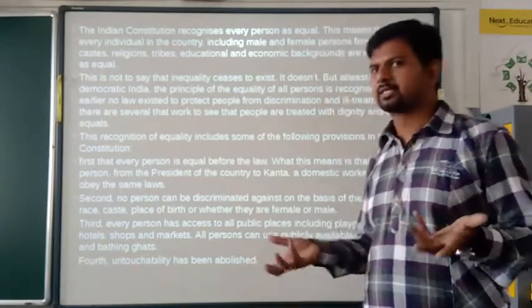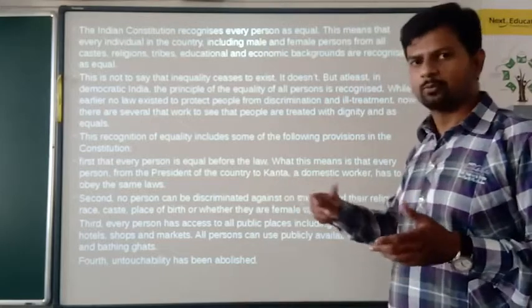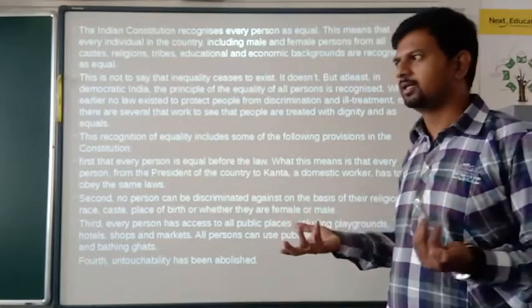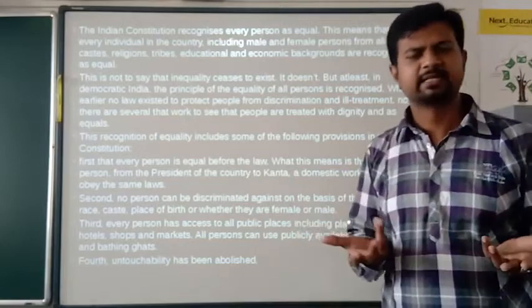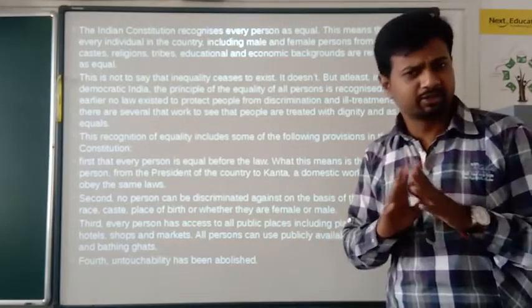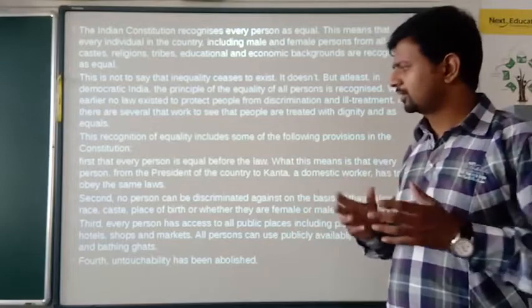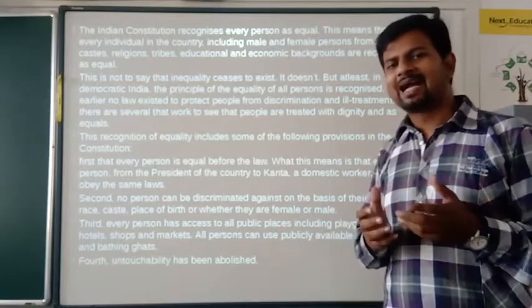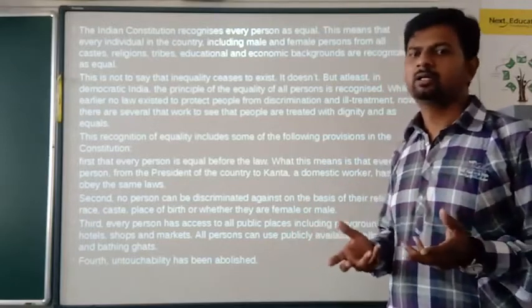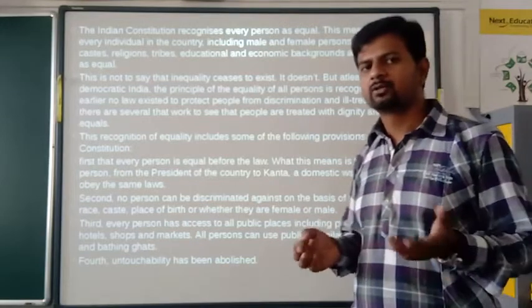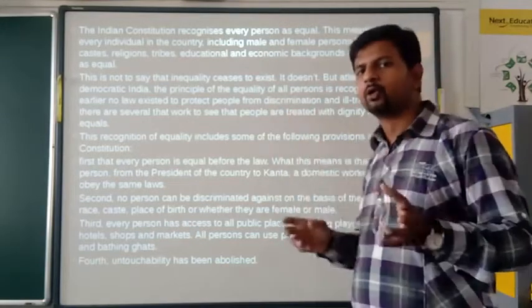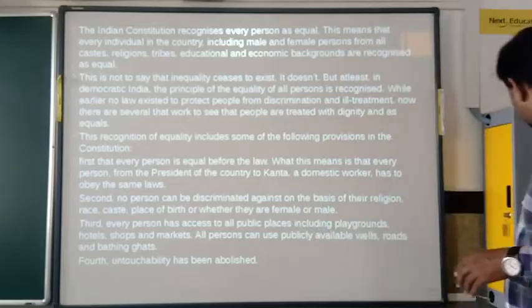Untouchability is not present as we are seeing now. Every person is going about, we are living together, sitting in the class and studying. We do not differentiate any classes, isn't it? Caste is not a matter nowadays. Everybody is equal. The awareness has already spread among the people.